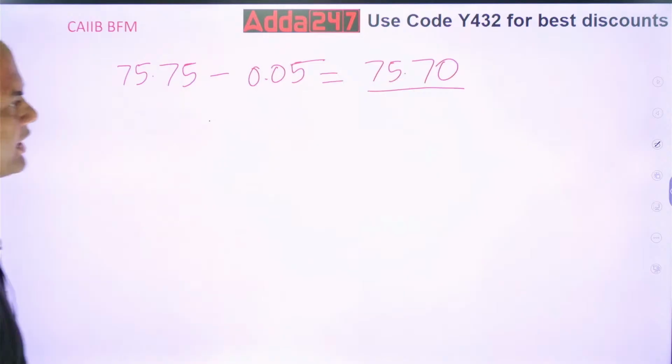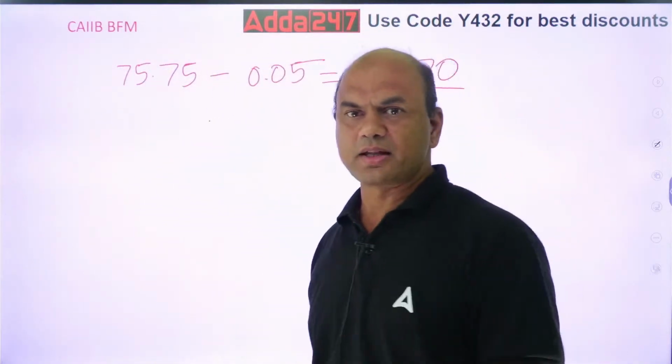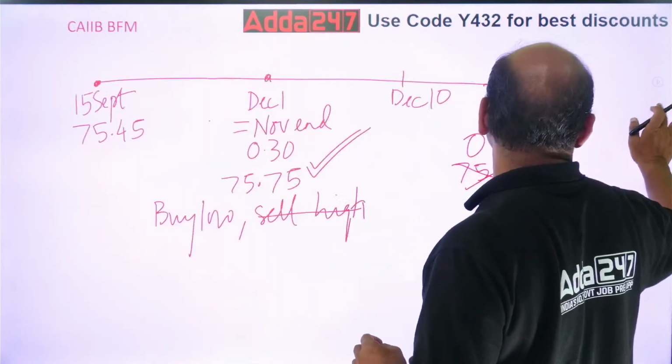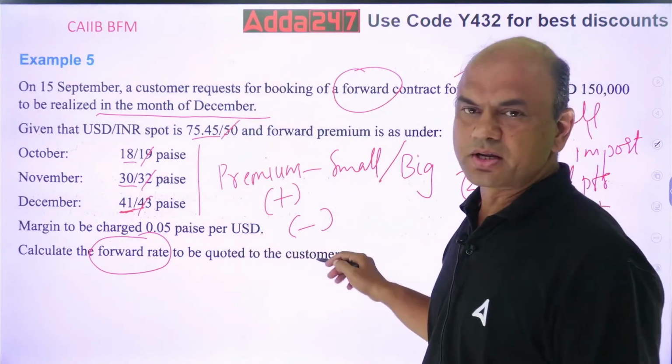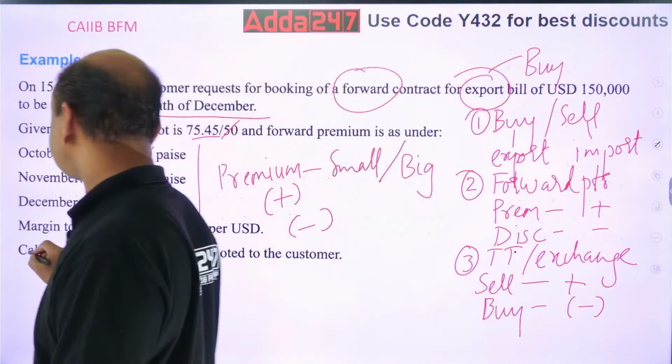Now, in exam, they can ask you something more. What will they ask you? Look at this. First, they have asked you the rate. So this problem is over. First one is rate.